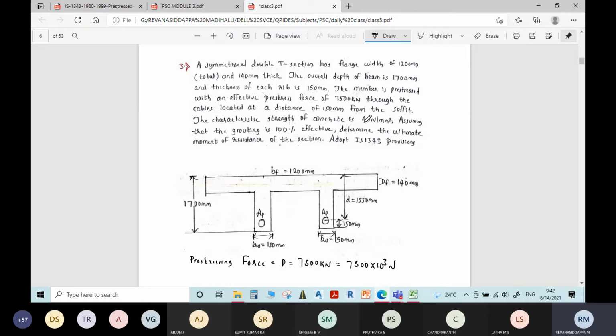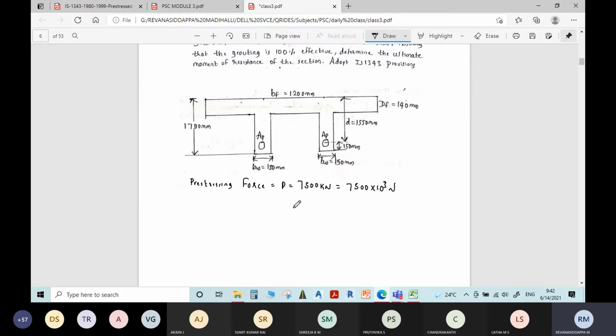Characteristic strength of this concrete is given. FCK is equal to 40 Newton per mm square.